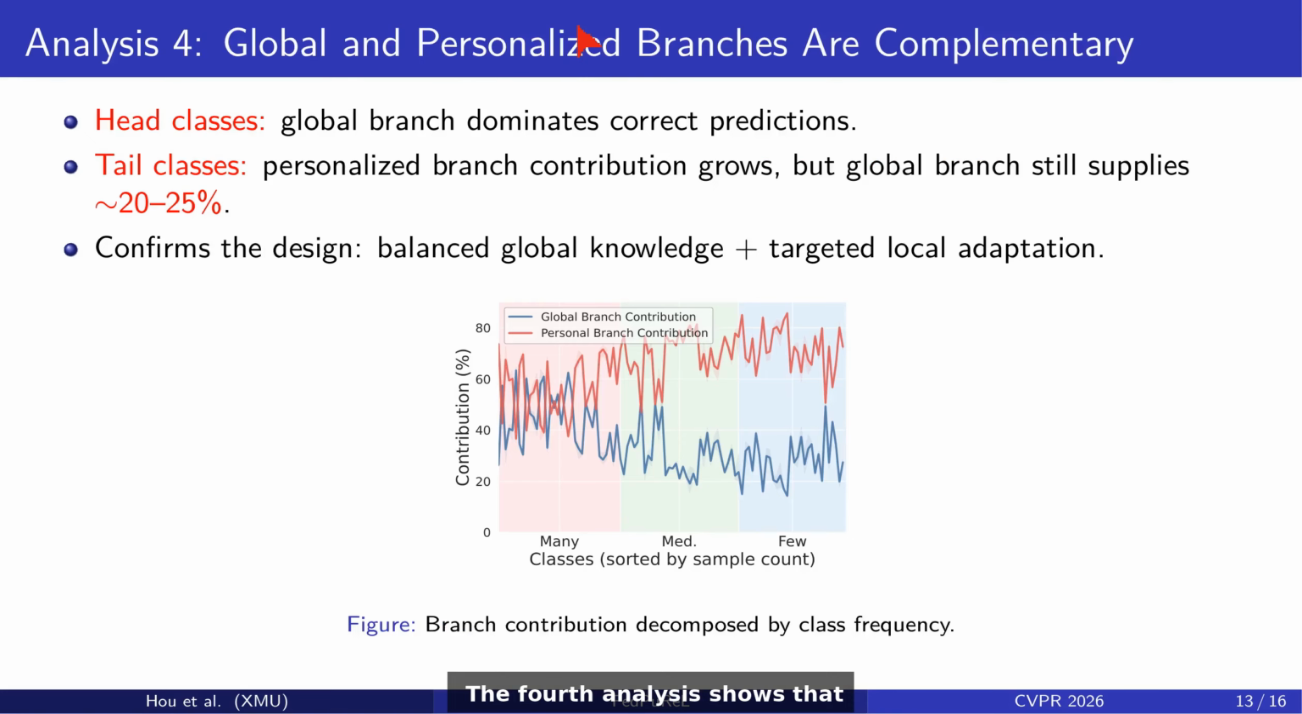The fourth analysis shows that the global and the personalized branches are complementary, not redundant. For head classes, the global branch dominates correct predictions. For tail classes, the personalized branch contributes more, while the global branch still supplies about 20 to 25%. This confirms the design choice of combining balanced global knowledge with targeted local adaptation.